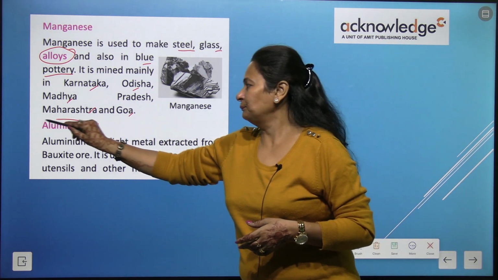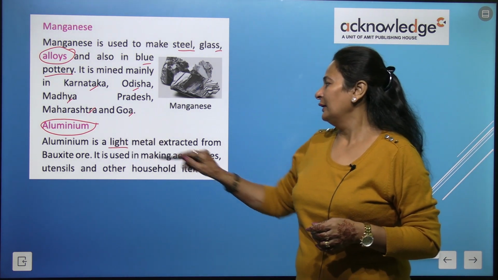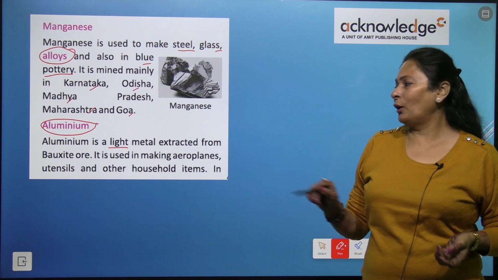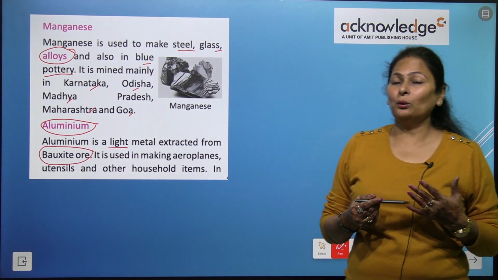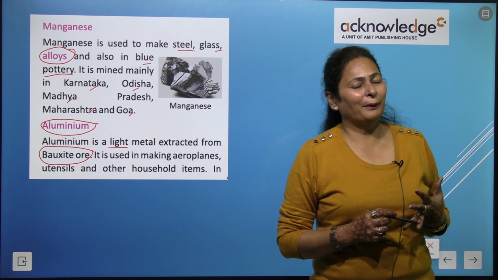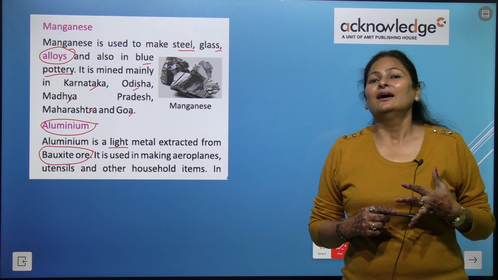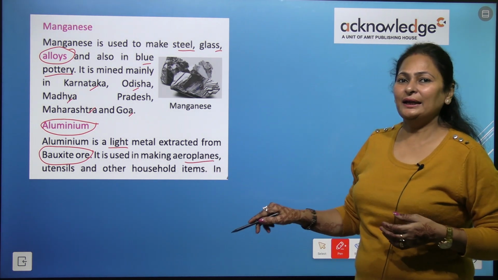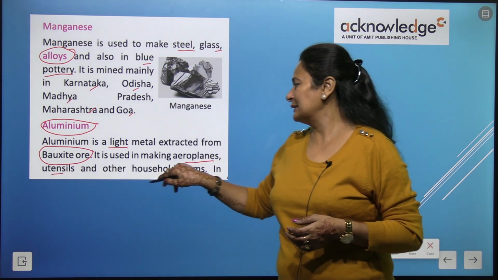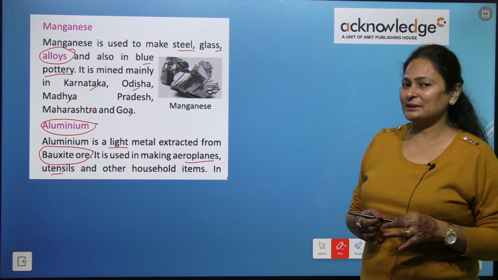Now aluminium. Aluminium is a light metal extracted from bauxite ore. The ore is called bauxite, and the metal that is extracted from bauxite is aluminium. It is used for making aeroplanes, and for making utensils and other household items, right?